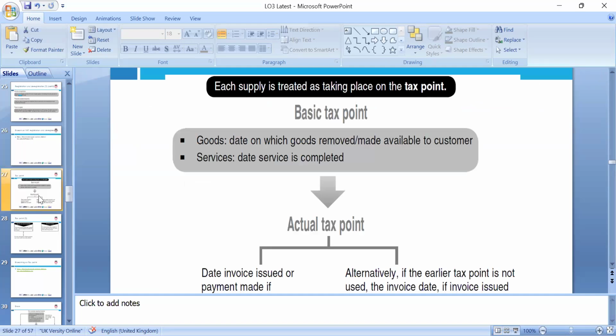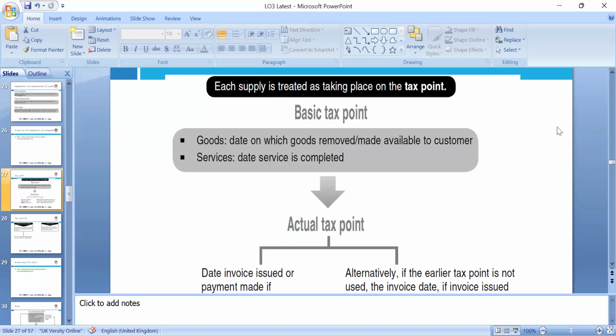Okay, so each supply is treated as taking place on the tax point. For goods, that is the date on which the goods are removed or made available to the customer, and for services, when the service is completed. We cannot just make an agreement and claim the VAT, because the service has to be completed.